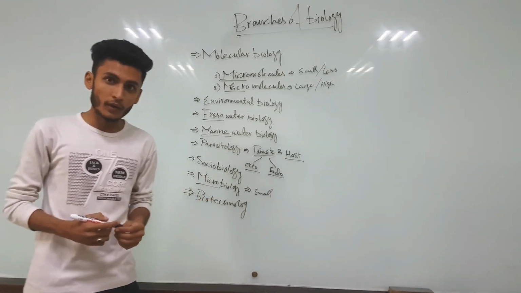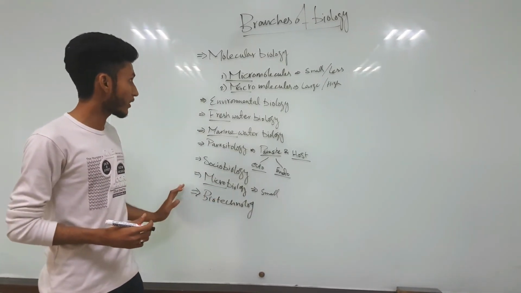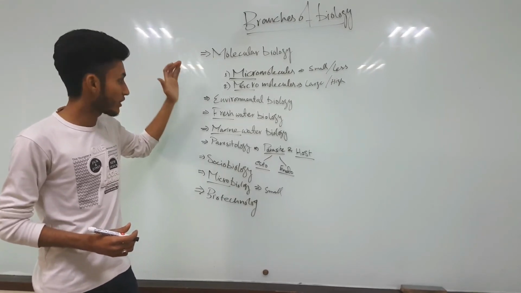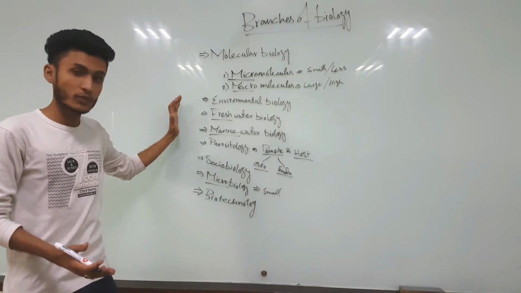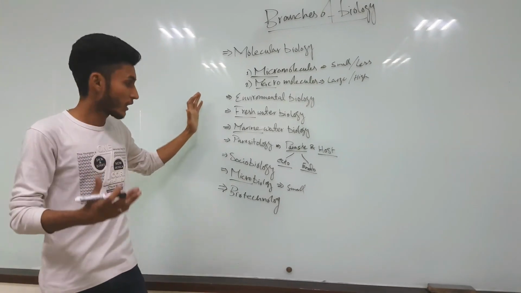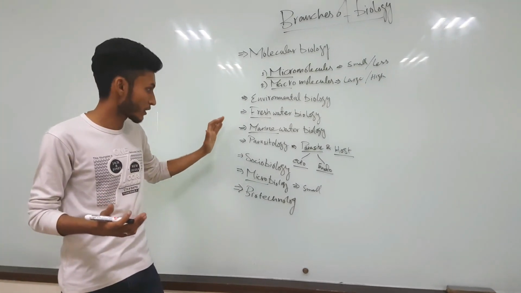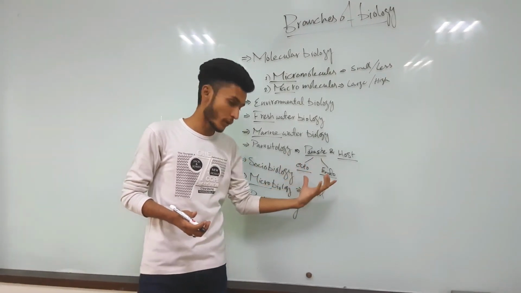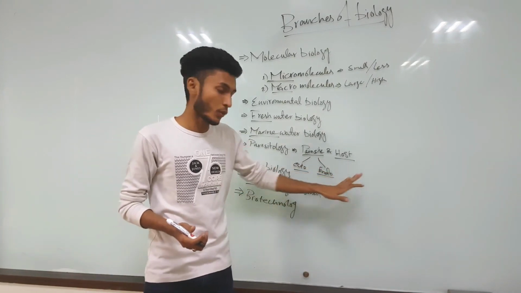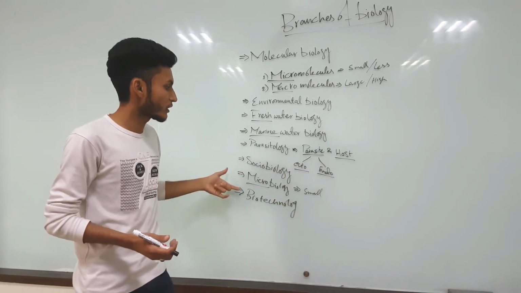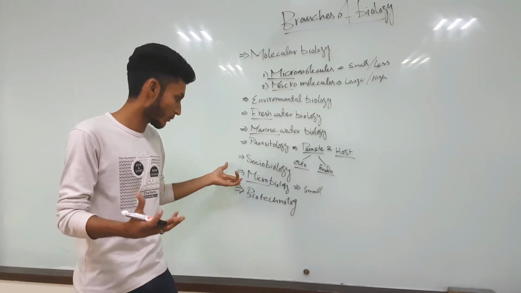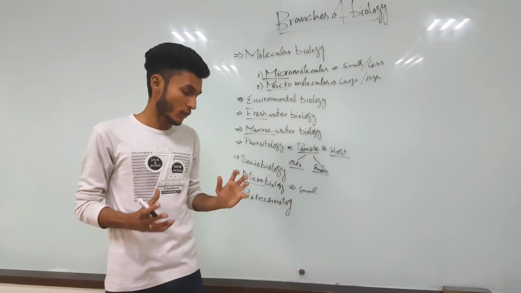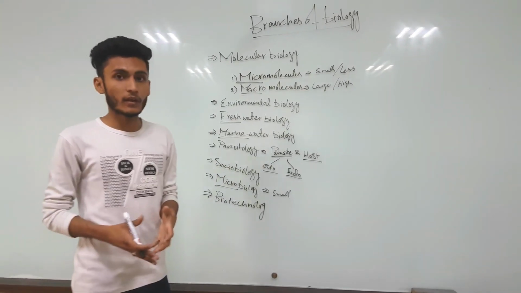That's it for now. In this video, we discussed the branches of biology. First was molecular biology, and we studied the molecules. Then environmental biology, organisms in relationship with the environment. Freshwater biology includes freshwater living organisms, and then marine water living organisms. In parasitology, we study different types of parasites in relation to the host body. And we have sociobiology, in which we study the social behavior of animals. Then we have microbiology, which is the study of microorganisms. And last we have biotechnology, which is the use of living organisms.